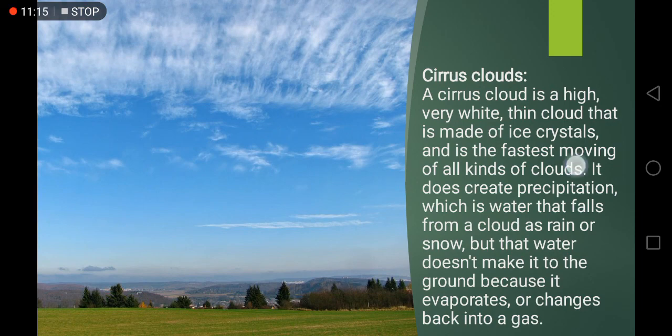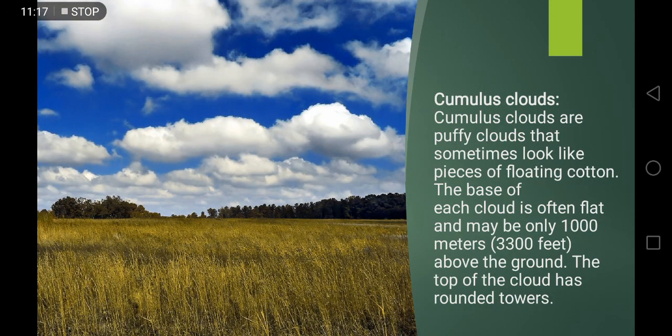Is it interesting? Let's learn about the cumulus clouds. Cumulus clouds are puffy clouds that sometimes look like pieces of floating cotton. The base of each cloud is often flat and maybe only 1,000 meters, that is 3,300 feet, above the ground. The top of the cloud has rounded towers. These are mostly the clouds which kids draw when they make a picture of the sky with the clouds and the sun shining out of the clouds. So now you know about the cumulus clouds. Is it interesting?